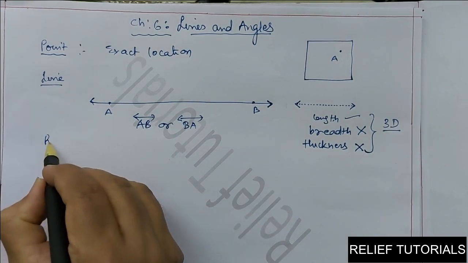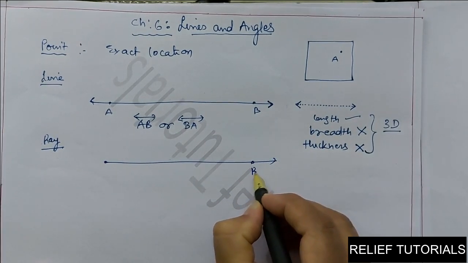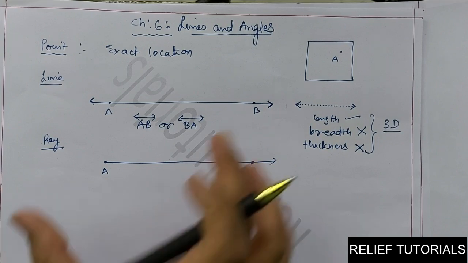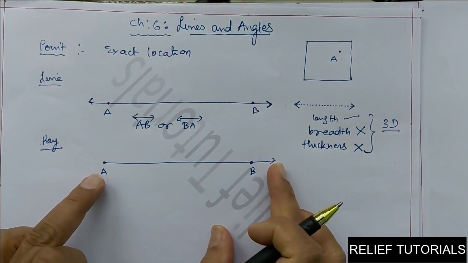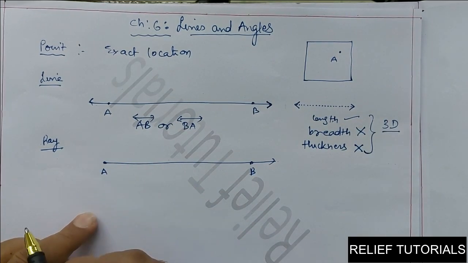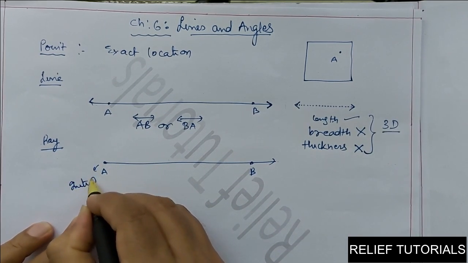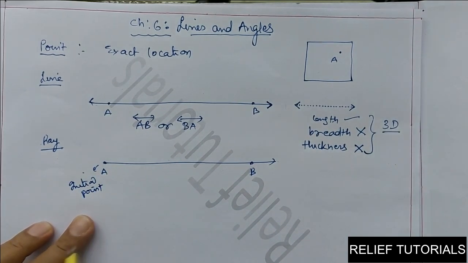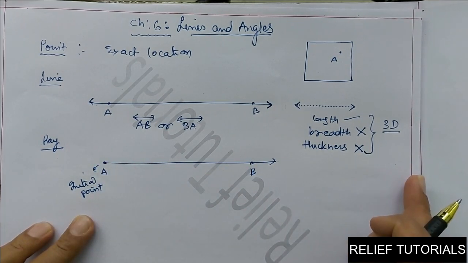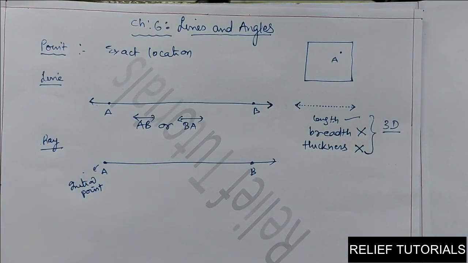Okay. Then comes ray. So, what is ray? See, ray is a part of a line. This is a line, and I have drawn this part of a line. So, ray is a part of a line which has one end point, and this end point is called the initial point. It extends endlessly in one direction. Why? Because it has one end point, whereas in this case, line has no end points. Here it has one end point.